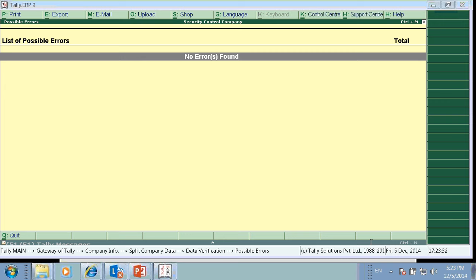Mr. Nawaz, I will repeat the prerequisites. All unadjusted forex gain or losses have to be fully adjusted by passing journal entries. Verify that this item does not appear in the balance sheet. There are no purchase bills and sales bills due.